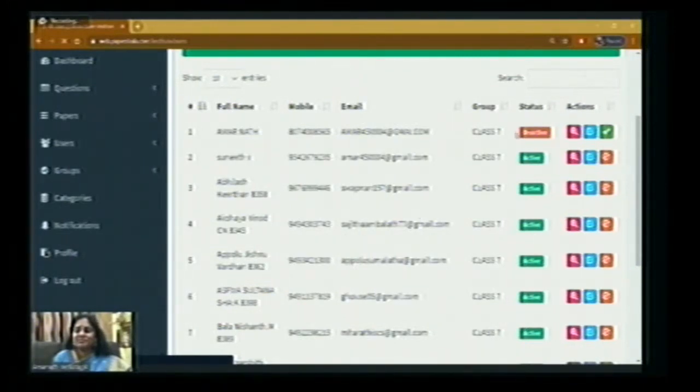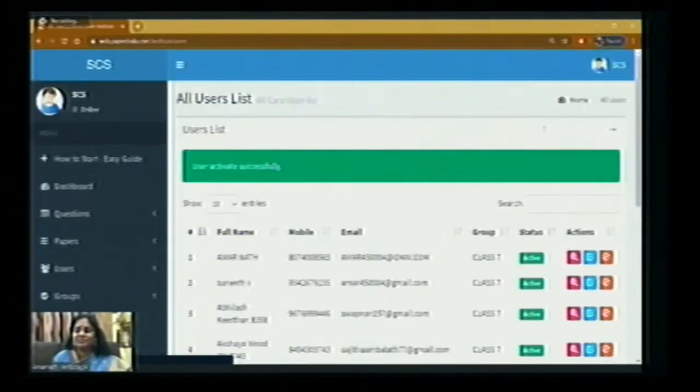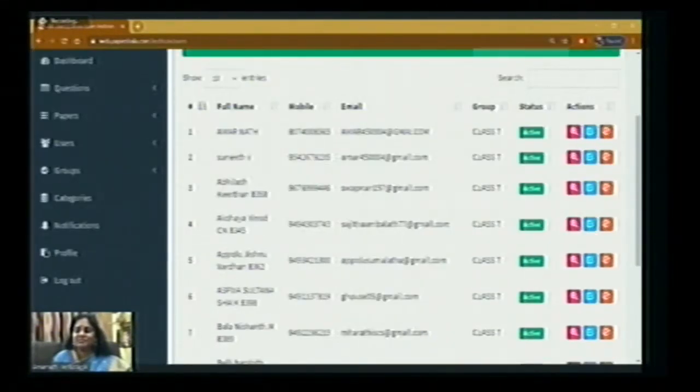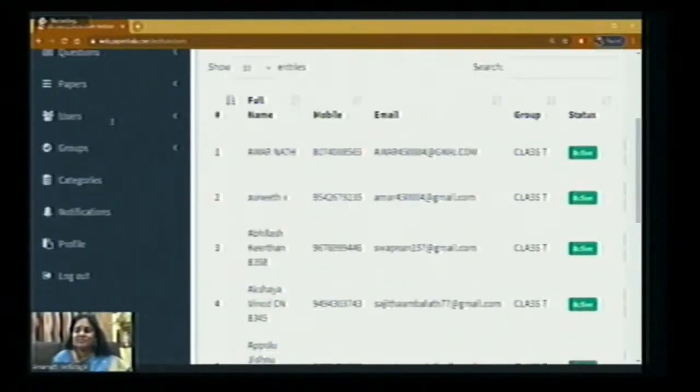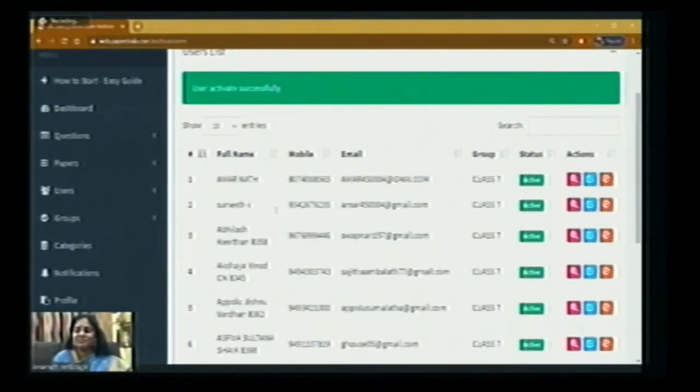Now you can see, before that it was in deactivated state. Now it is in active state. That means this particular student is actually added in the group. So these are the features we have in this particular Papershala. Any teacher can easily conduct the exam with minimum knowledge about technology by following step-by-step procedures exactly given in the website itself.